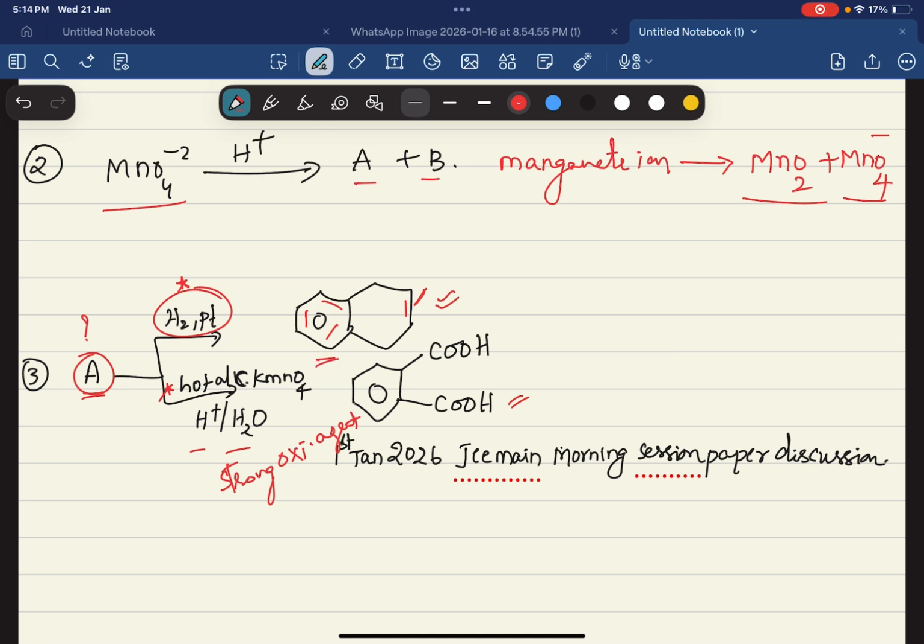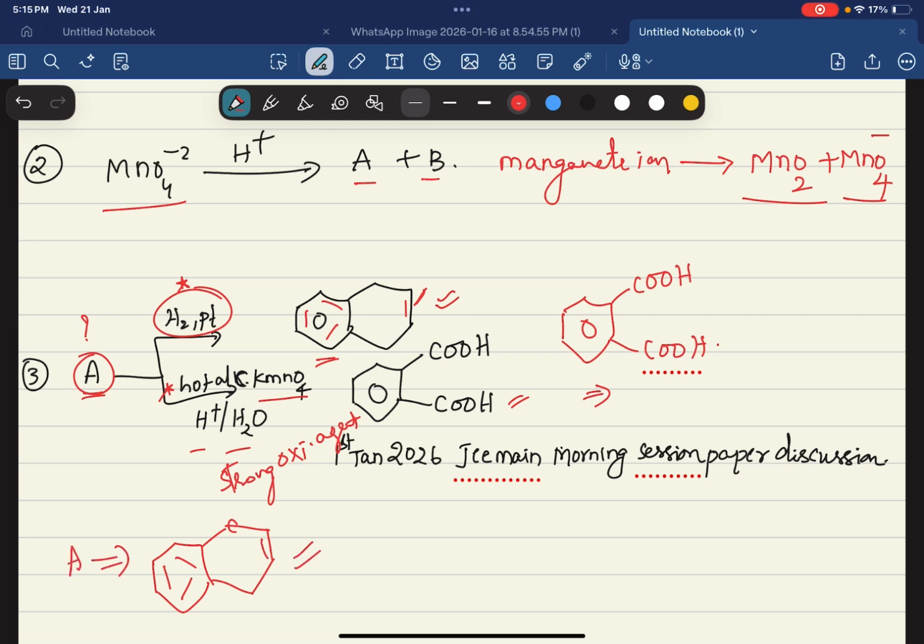If you take this one, any alkyl benzene over strong oxidation, the carbon connected to the benzene ring becomes COOH. So side chain alkyl benzene is converted into benzoic acid with a strong oxidizing agent like KMnO4 or K2Cr2O7. If you see the options you will know easily, but it takes a lot of time to write options, so I didn't write them. So the answer is this one, which is A accordingly. The double bond here, over strong oxidation, will give benzoic acid, meaning phthalic acid in this case.